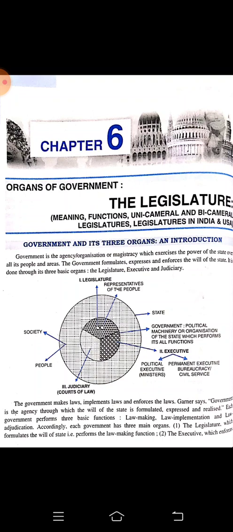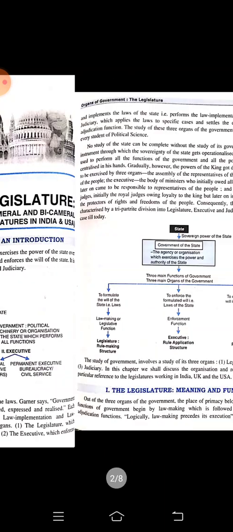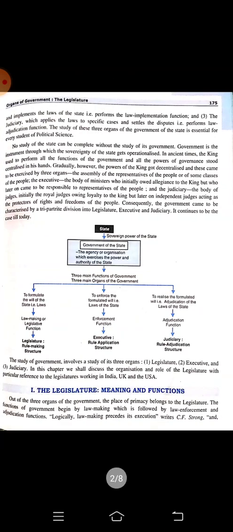That means we can say it performs the law implementation function. And the judiciary applies the law to specific cases to settle disputes. That means the judiciary performs the law adjudication function. As these three organs are there, the government is running smoothly. So we are going to understand the meaning of legislature.